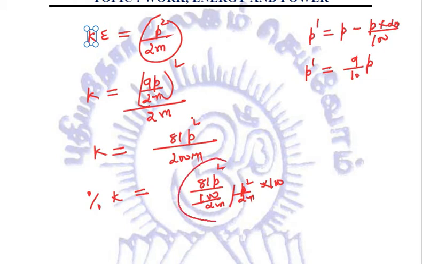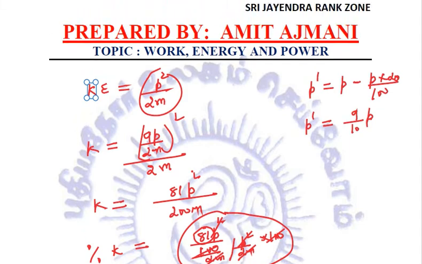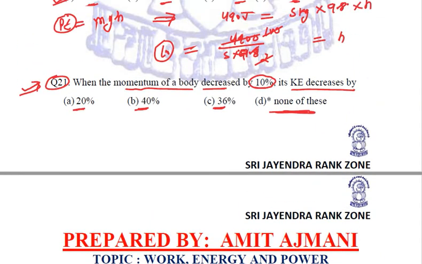When you calculate this whole, P square will be cancelled out with P square, 100 and 100 will be cancelled, 2m and 2m will be cancelled. So we are left with the value 81, and we are calculating the percentage. So if the momentum is decreased by 10%, the kinetic energy is decreased by 81%, and 81% is not given in any of the options. So therefore our correct option is none of these.